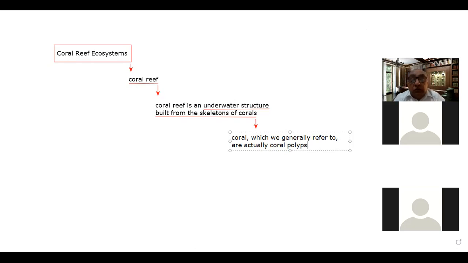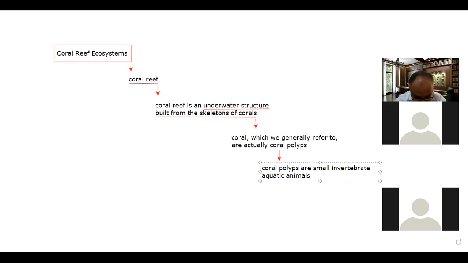So now, what are the coral polyps? Coral polyps are small invertebrate aquatic animals.